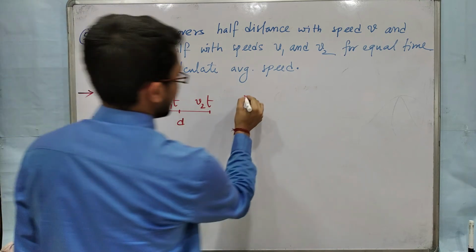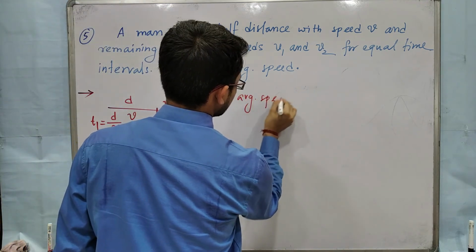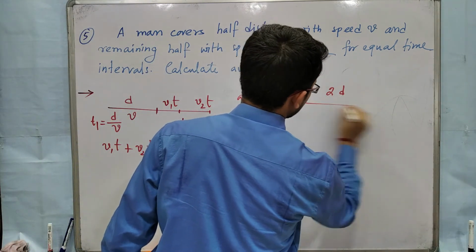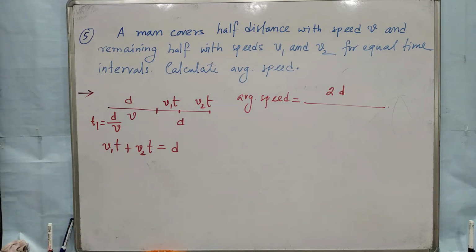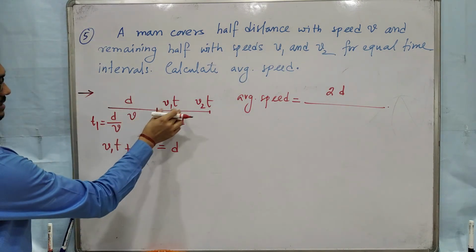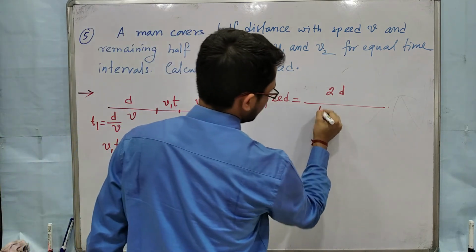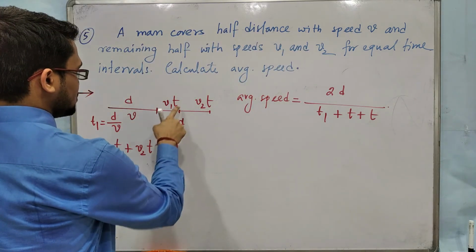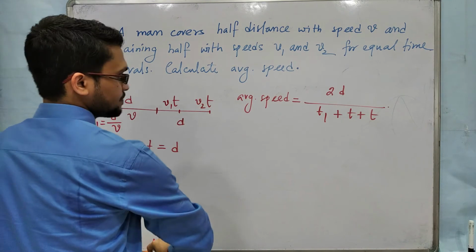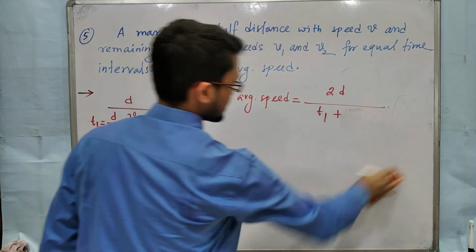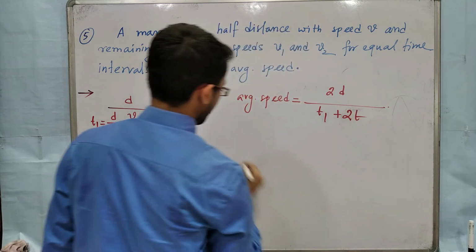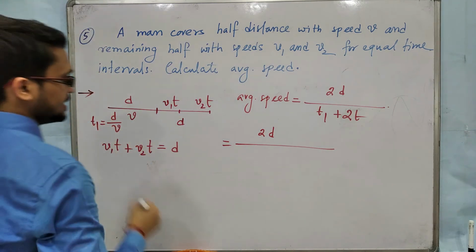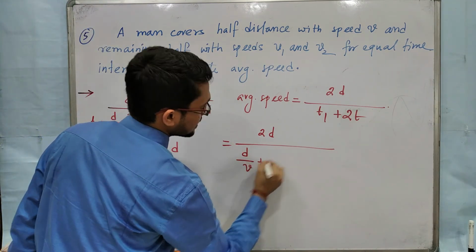Now again average speed, total distance d plus d, so 2d. Now total time will be t1 plus t plus t. This one goes for t, this one goes for t time, so it will be 2t. Now 2d by t1 is d by v, and 2t.